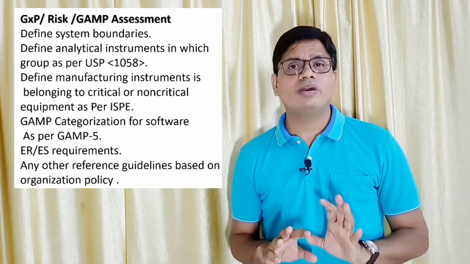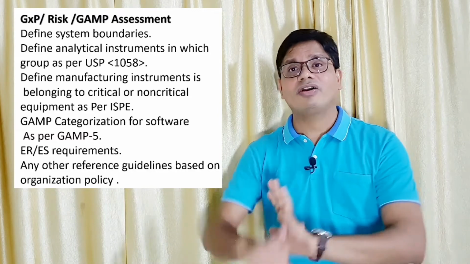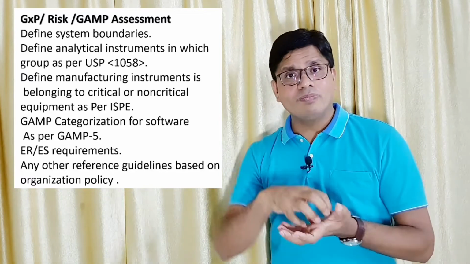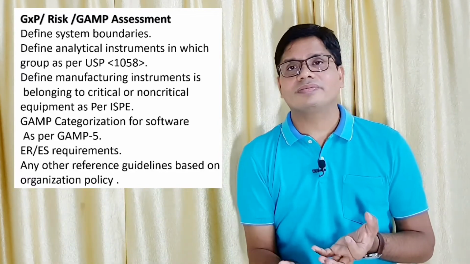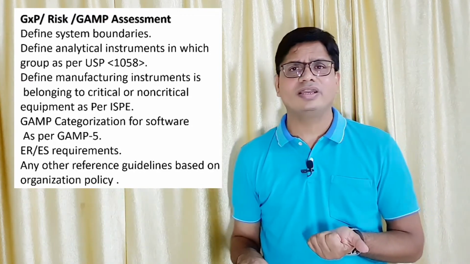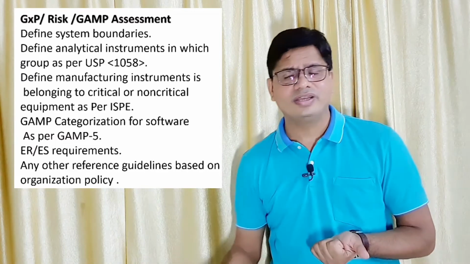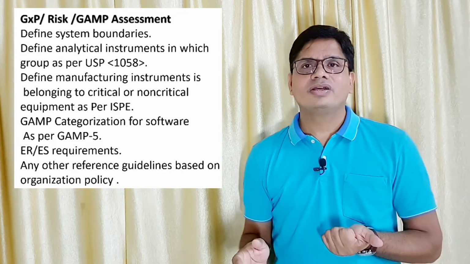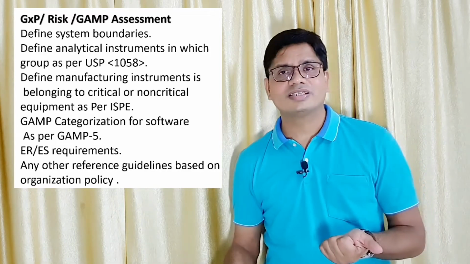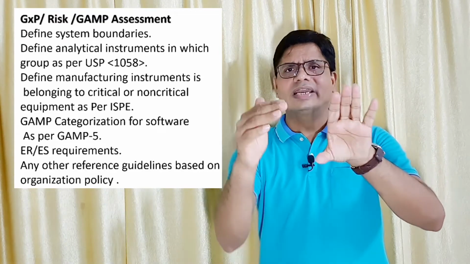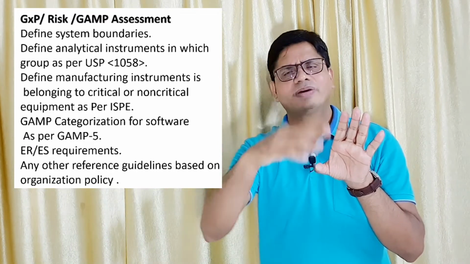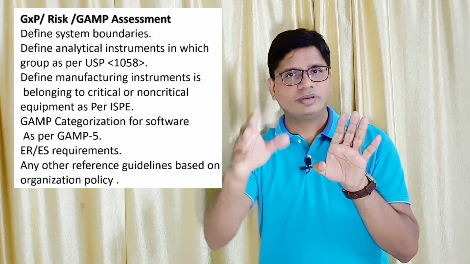If it is equipment for the manufacturing, it is critical equipment or non-critical equipment. What is critical equipment? As per USP, the equipment directly involved in the product quality, all are critical equipment. The equipment which is not directly involved in product quality will not impact patient safety, so it is non-critical equipment. So in this GAMP assessment document, this GSP document, this risk assessment document, you can very clearly specify which category this instrument will come under. It is critical or non-critical, and as per USP, if the laboratory instrument is group A, group B, group C.